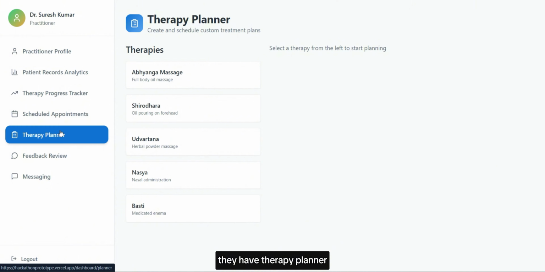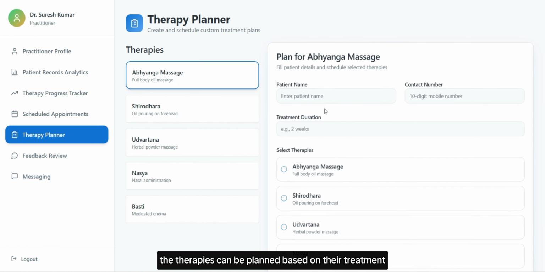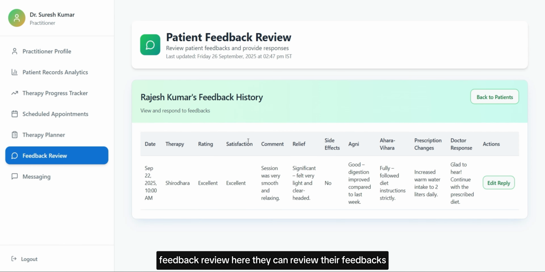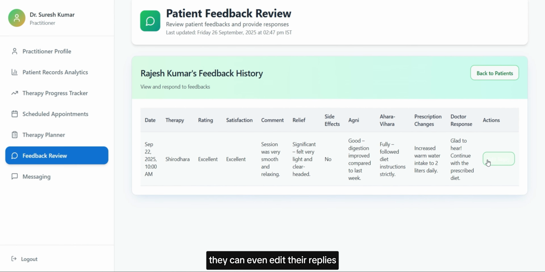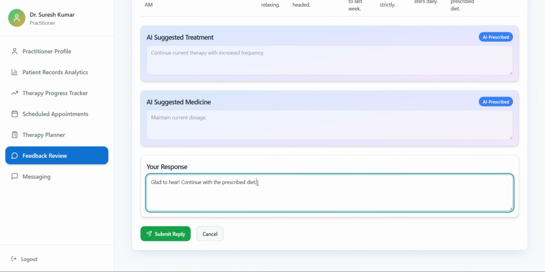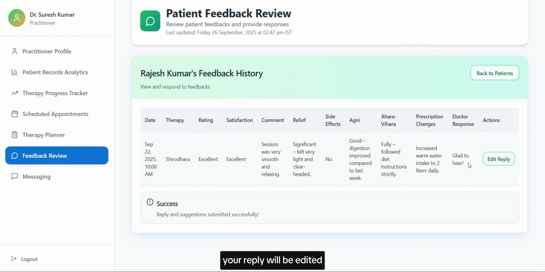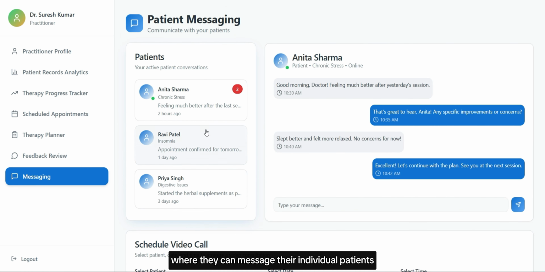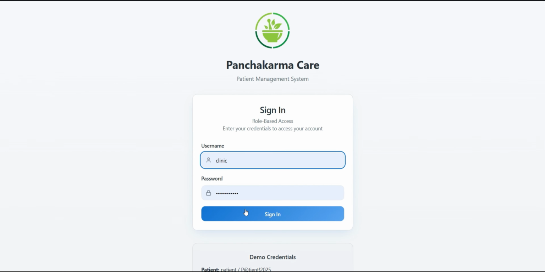They have the therapy planner. The therapies can be planned based on their treatment. Feedback review. Here they can review their feedback. They can even edit their replies. The AI suggested treatment and medicines will be given. Here the reply will be edited. And the messaging feature where they can message their individual patients, along with the video call feature.